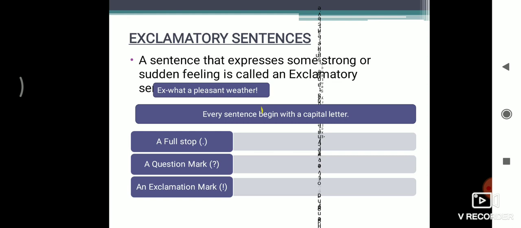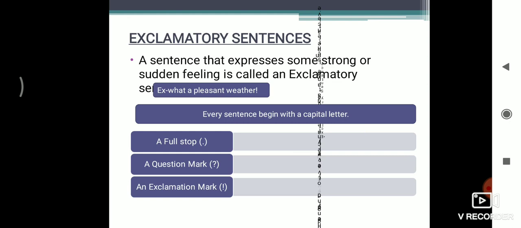Oh, what is this? So this is again an exclamatory sentence which is showing the sudden feeling. The word oh is showing the sudden feeling, so this is also an exclamatory type of sentence. Now here one more thing you have to remember, that every sentence begins with a capital letter.